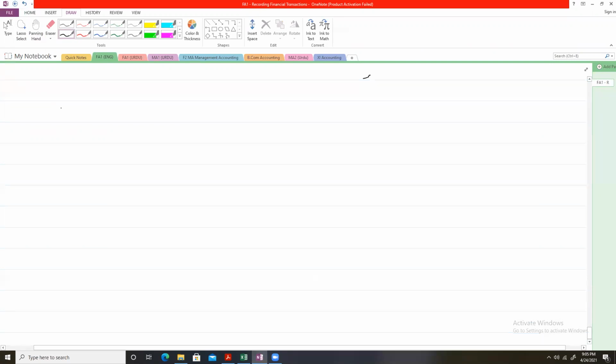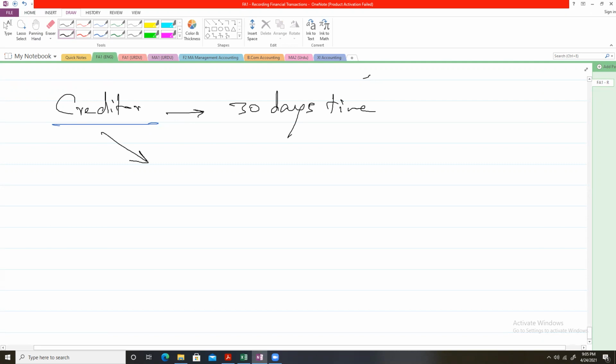Or let's say we have a creditor, and the creditor has promised to pay us in 30 days time. The discount that we will offer to this creditor for making an early payment, a creditor being our accounts payable, will be known as a cash discount.